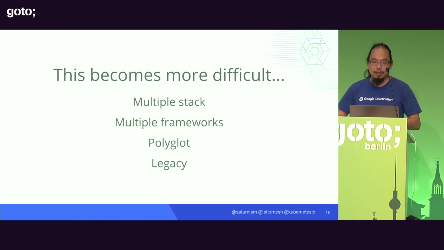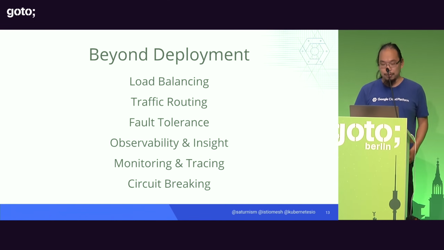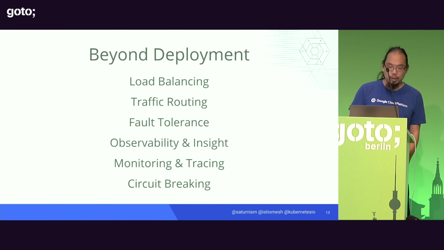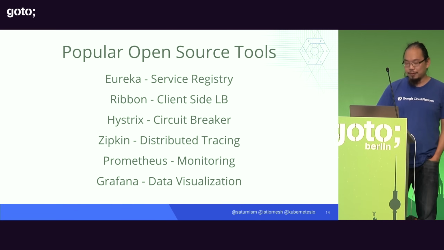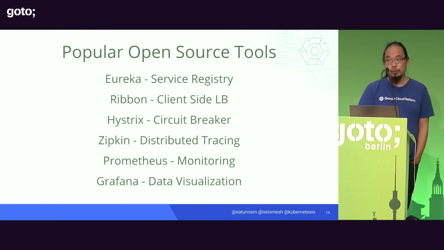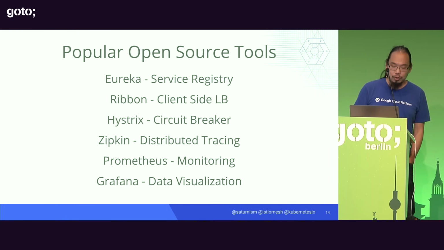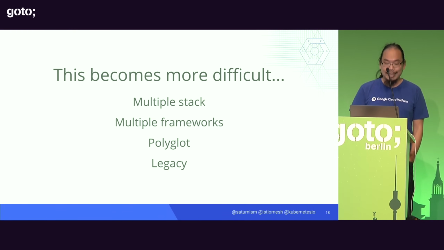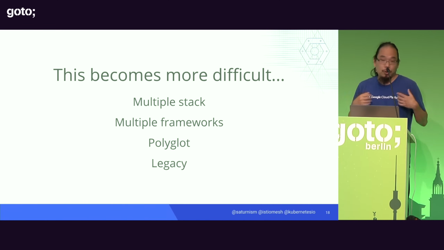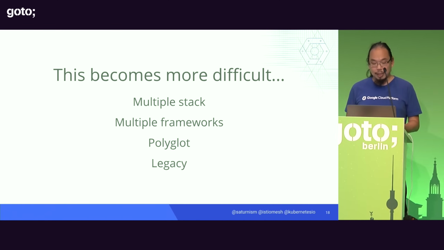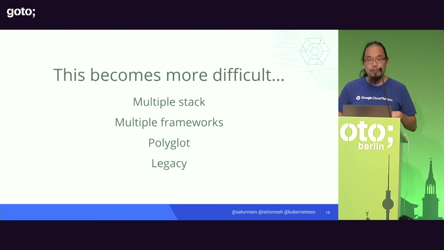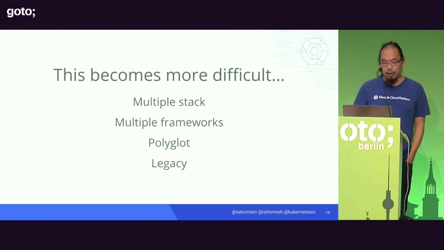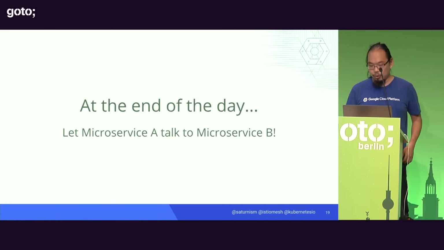So what happens then is for every one of the stacks that you are dealing with, you have to go back and figure out how you deal with all of these cross-cutting concerns. Do I do proxy? Do I do client-side load balancing? How do I do fault tolerance? How do I do observability? And for every one of those stacks or languages, you have to find potentially similar solutions to what Java has. Maybe you're using not just Spring and Spring Boot. Maybe you're using more than one framework. Maybe you're using Java and Node and Go and PHP and Python, whatever. And this becomes ever so difficult if you want to have all of these things work nicely in your microservices architecture.